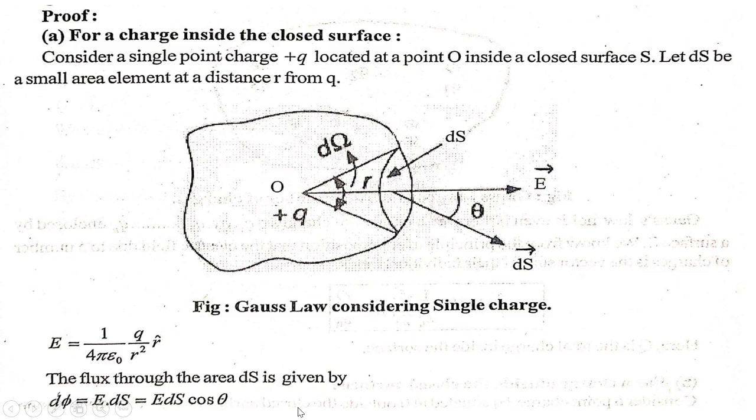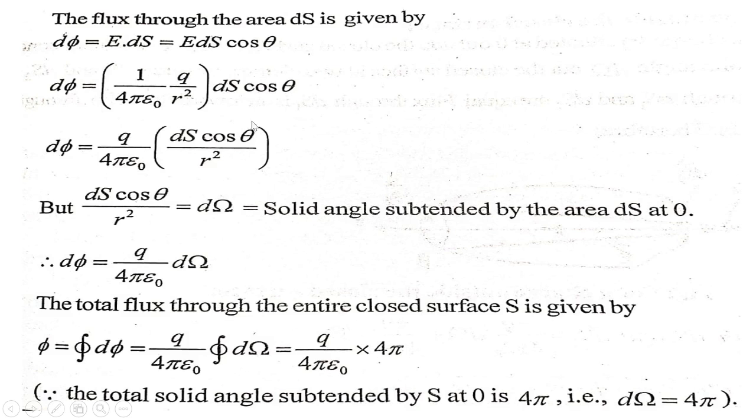See, the flux through the area ds is given by d phi equal to E ds equal to E ds cos of theta. So d phi equal to 1 upon 4 pi epsilon 0 q upon r square ds cos of theta.